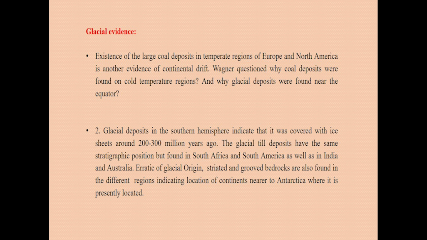Erratics of glacial origin, striated and grooved bedrocks are also found in different regions, indicating the locations of continents near Antarctica, where it is presently located.